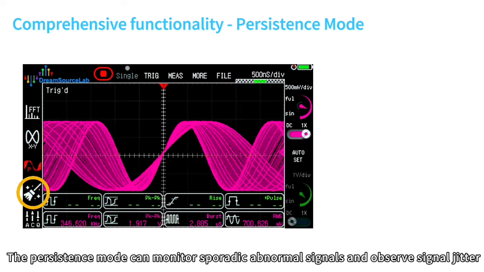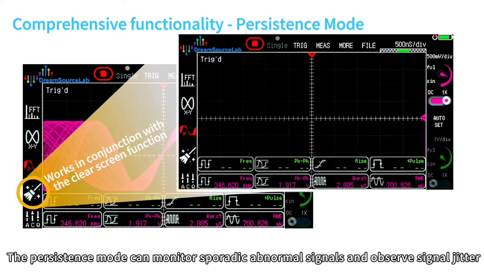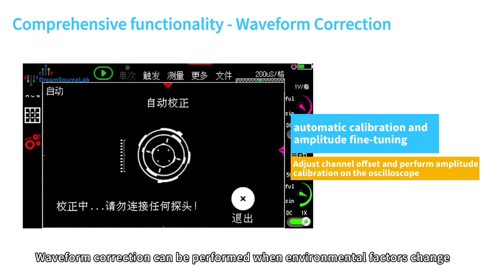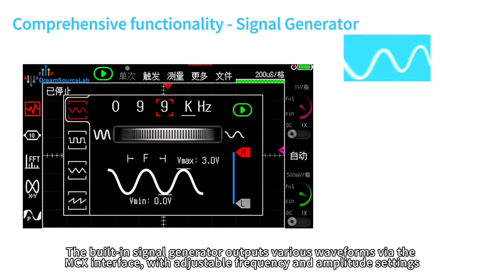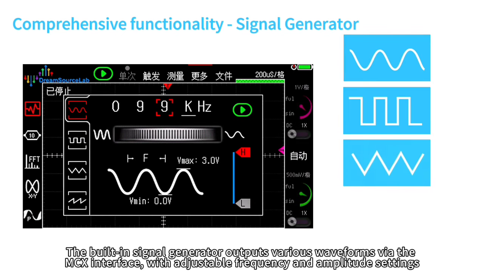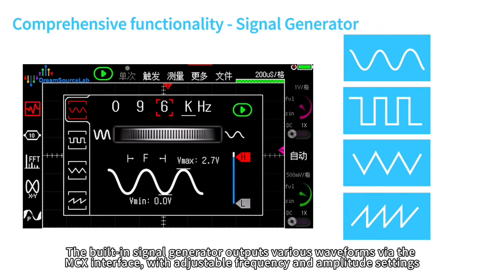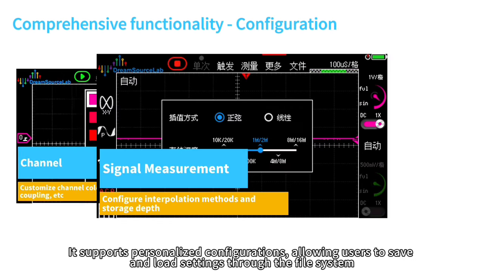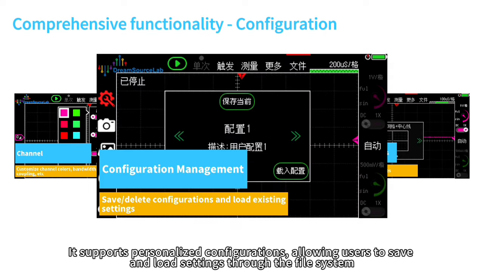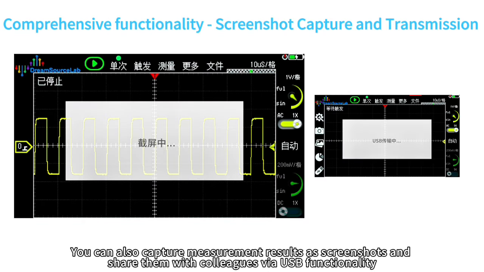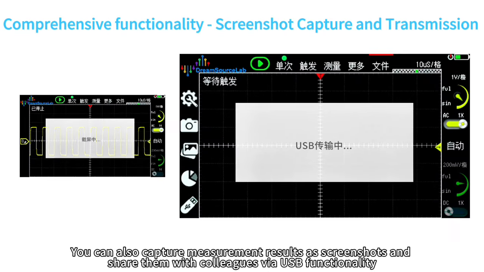The persistence mode can monitor sporadic abnormal signals and observe signal jitter. Waveform correction can be performed when environmental factors change. The built-in signal generator outputs various waveforms via the MCX interface with adjustable frequency and amplitude settings. It supports personalized configurations, allowing users to save and load settings through the file system. You can also capture measurement results as screenshots and share them with colleagues via USB functionality.